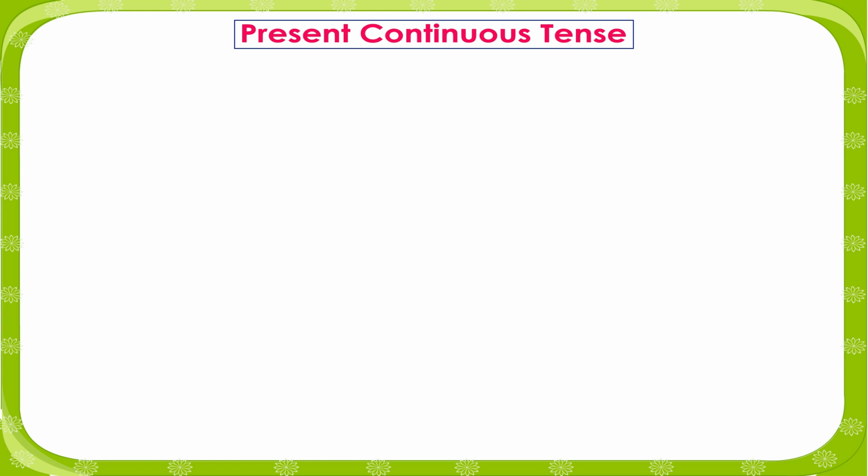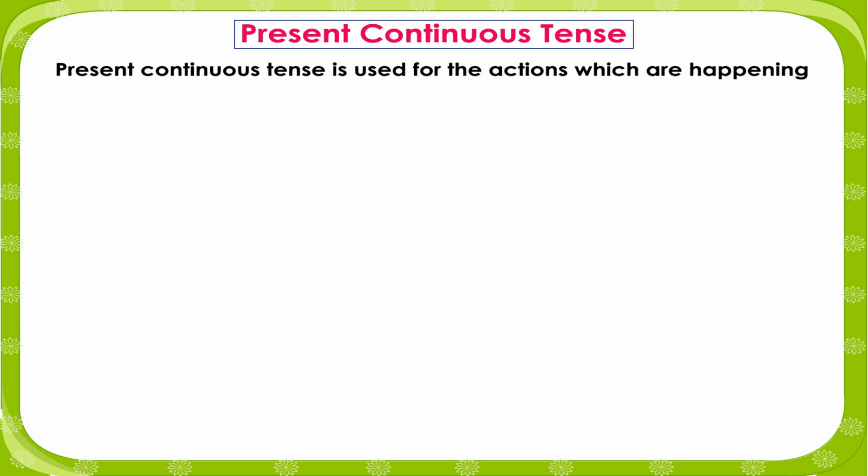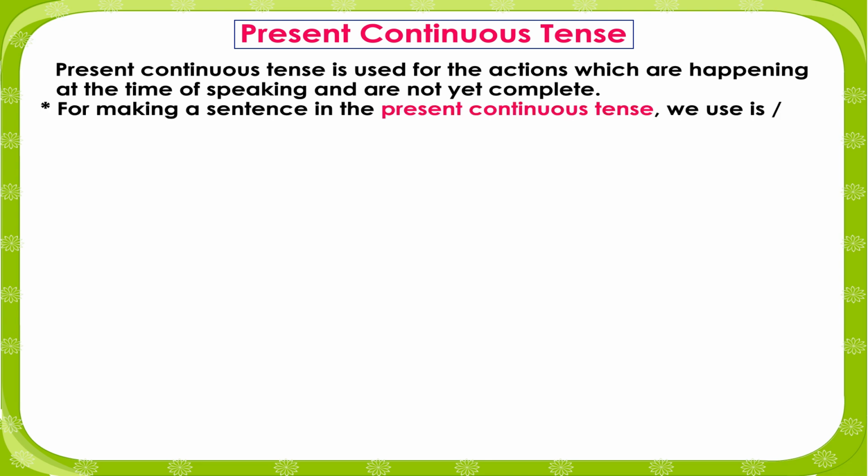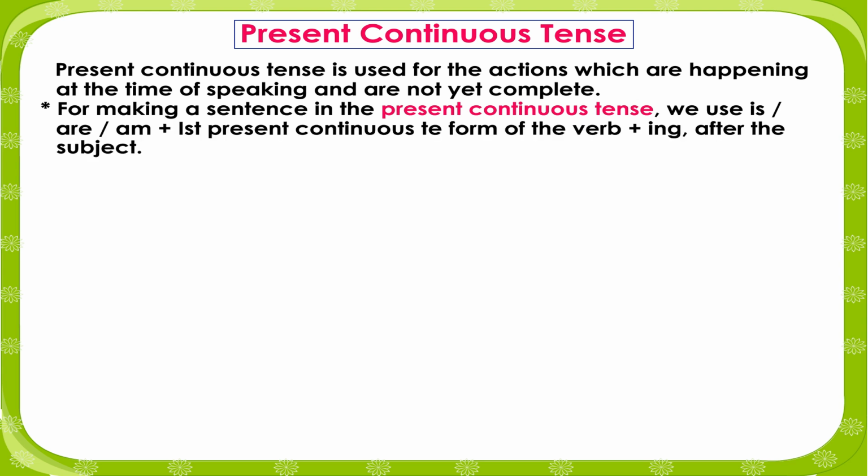Present continuous tense. Present continuous tense is used for actions which are happening at the time of speaking and are not yet completed. For making a sentence in the present continuous tense, we use is, am, are plus the first form of the verb plus ing after the subject.